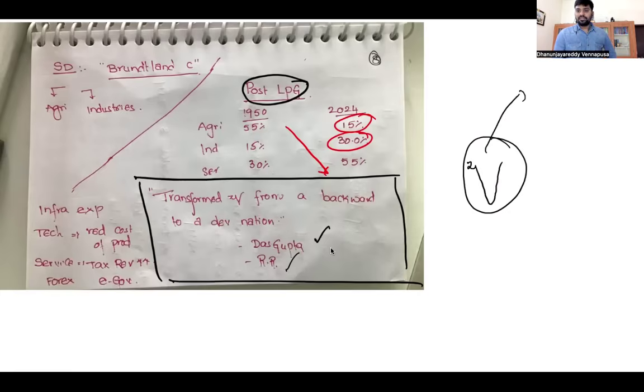Why? We have seen good growth after the LPG reforms. We have come out of the so-called Hindu rate of growth. As a result, there was infrastructure expansion. Due to infrastructure expansion, the cost of production was reduced, technology was enhanced, transportation charges came down, and the service sector started coming out.